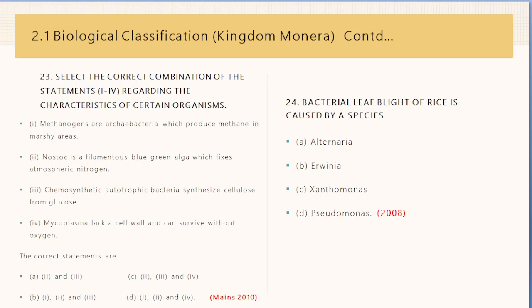Next, second last question, 24th question. Bacterial leaf blight of rice is caused by a species: Alternaria, Erwinia, Xanthomonas and Pseudomonas. This was asked in 2008, and the right answer is C, Xanthomonas. Bacterial leaf blight of rice is caused by Xanthomonas oryzae, a bacterium which is gram-negative, aerobic, capsulated and motile with a single polar flagellum.